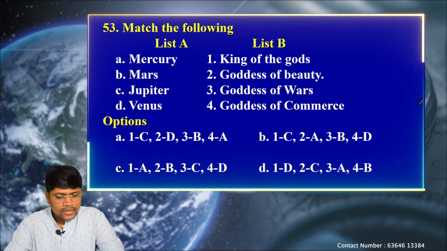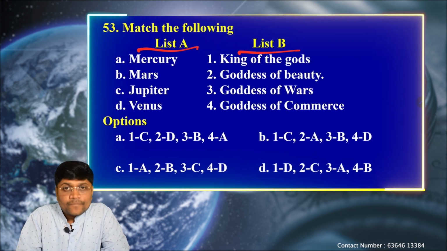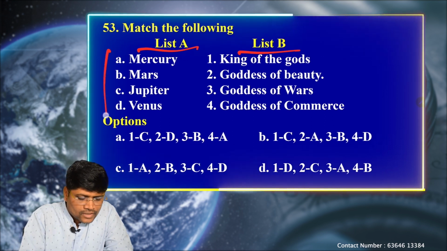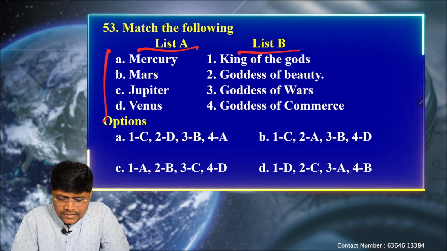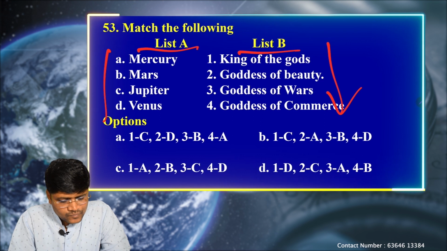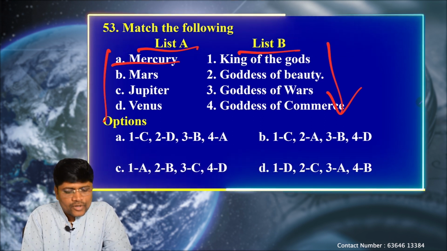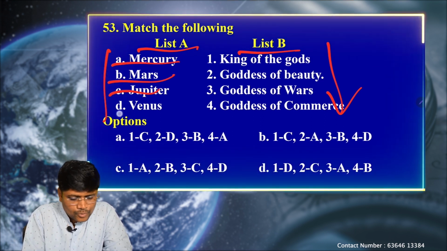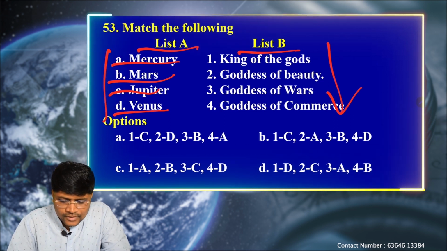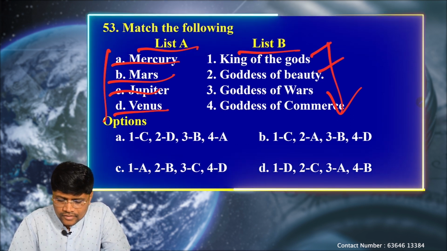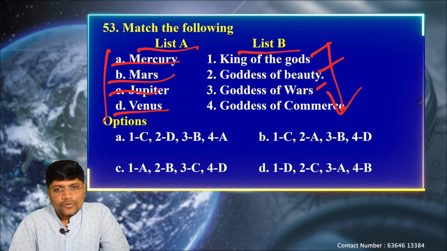Next question: match the following list A with list B. In list A we have the planets and in list B their nicknames. Option A Mercury, B Mars, C Jupiter and D Venus. In the other list we have king of gods, goddess of beauty, god of war and god of commerce.